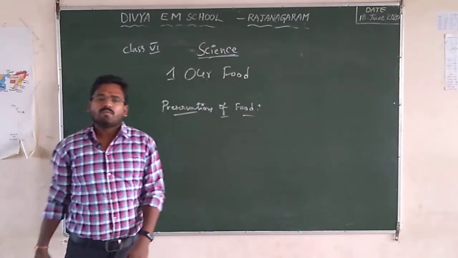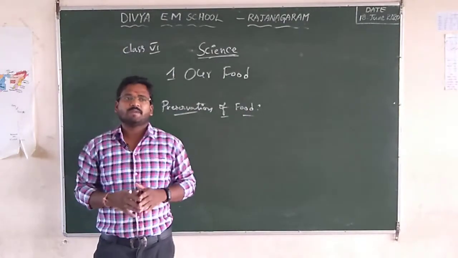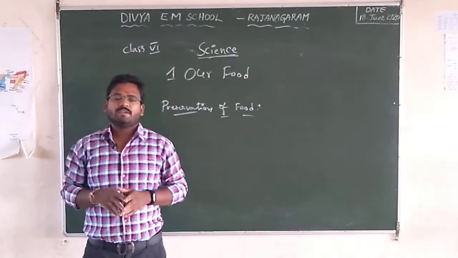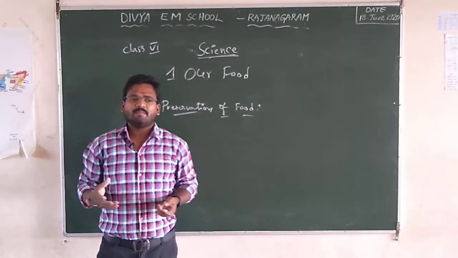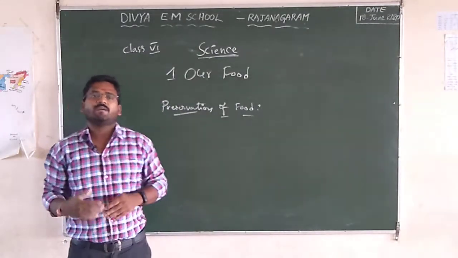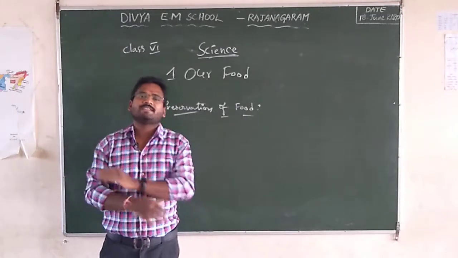Every year we make some pickles in the summer season. That pickle lasts up to one year. How does this happen? We use mango in that pickle. Mango spoils within one or two weeks, but the pickle lasts the entire year. This is because of the preservation of food.